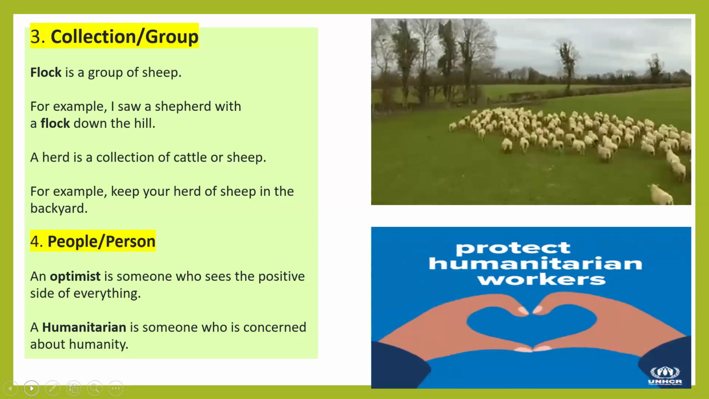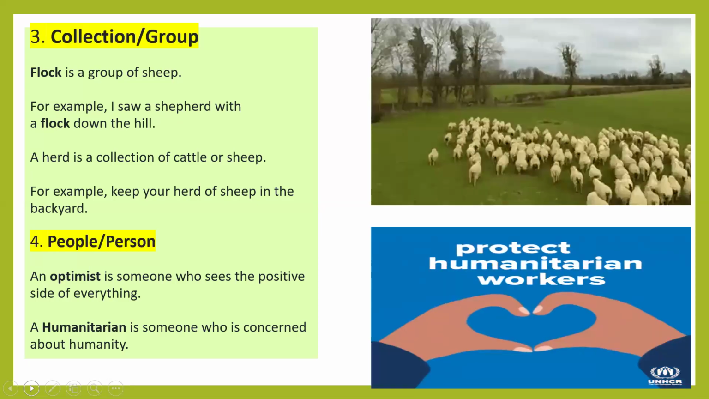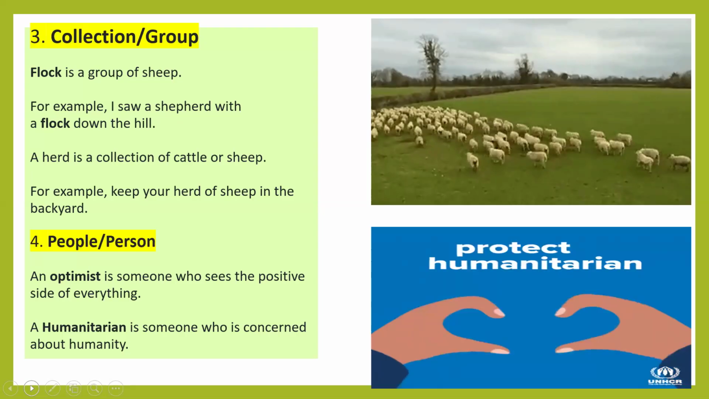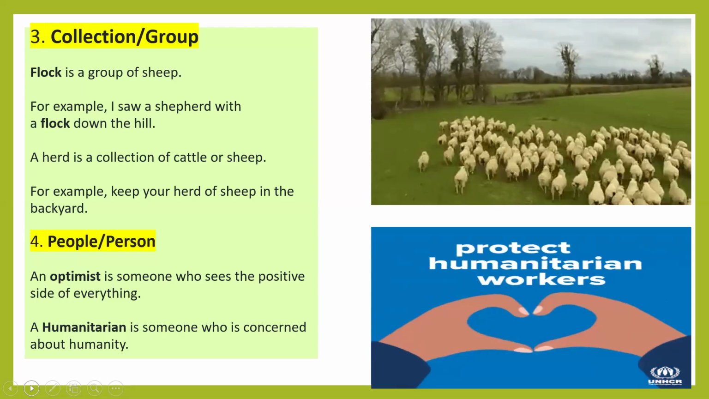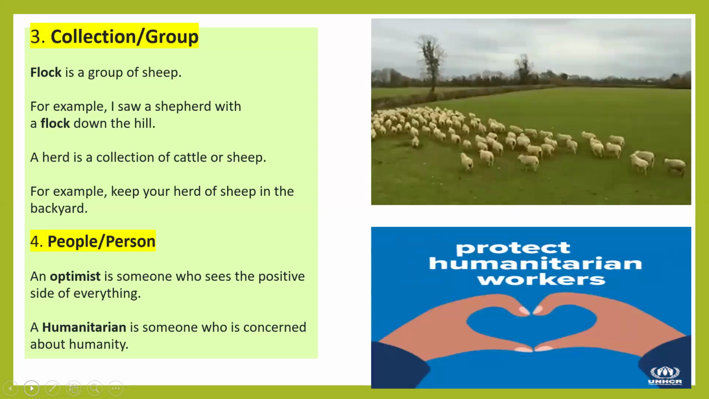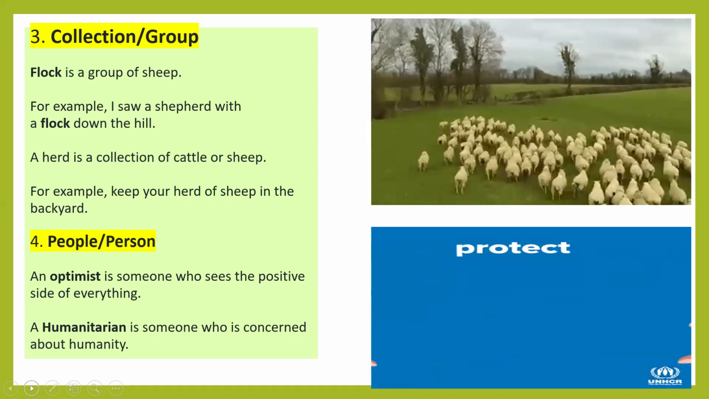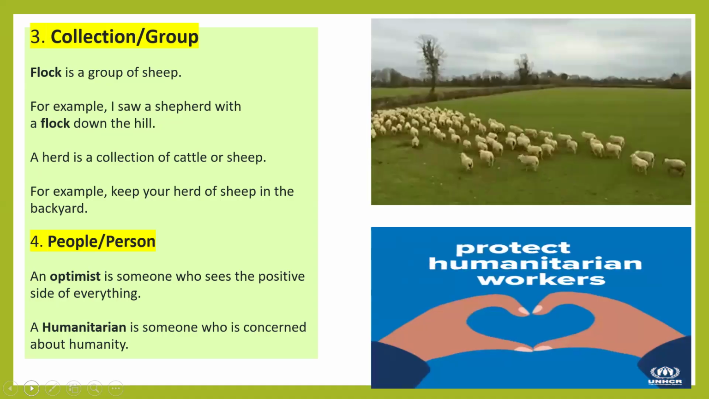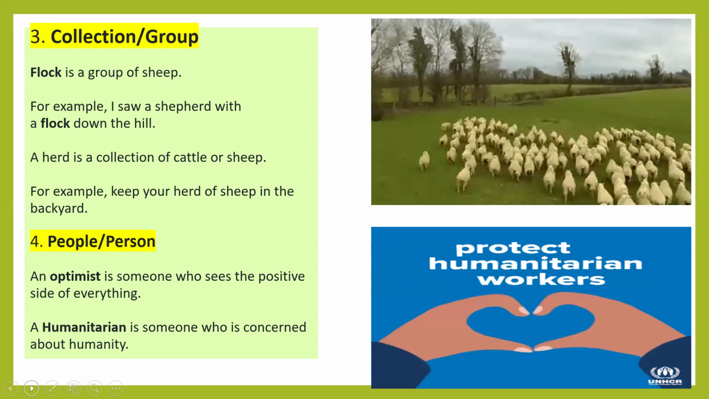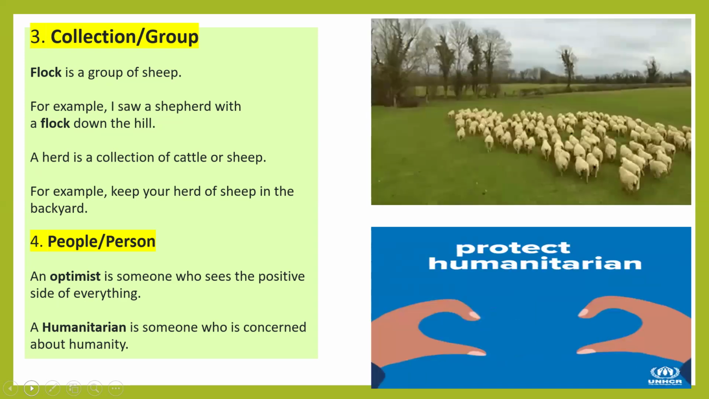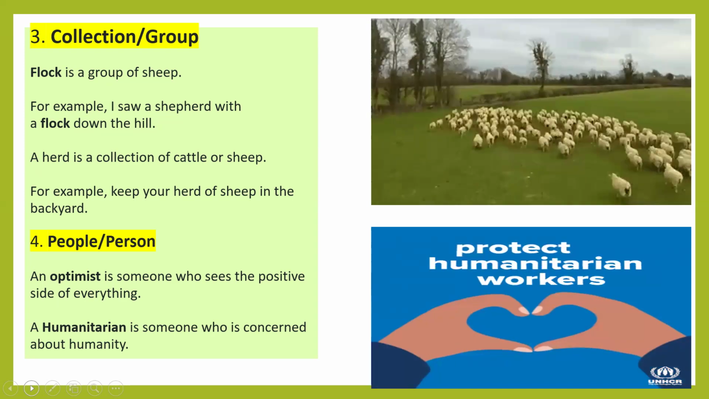It is also used for people. An optimist is someone who sees the positive side of everything, who is always positive. Pessimist is someone who is always negative. Cynic is also a negative person. Now, humanitarian is someone who is concerned about humanity.